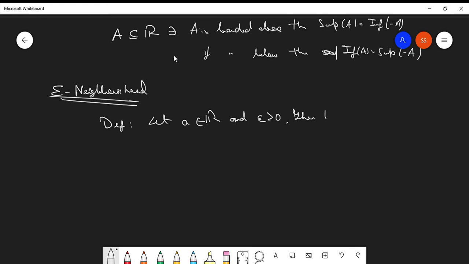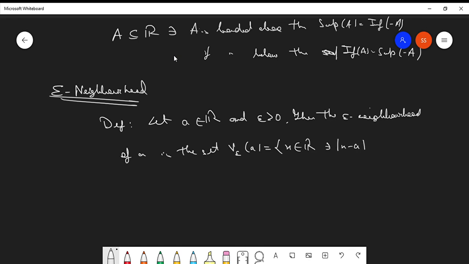Then the epsilon neighborhood of a is represented by the set V subscript epsilon of a, which is the set of x belonging to R such that mod of x minus a is less than epsilon.